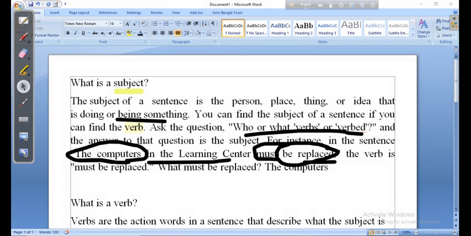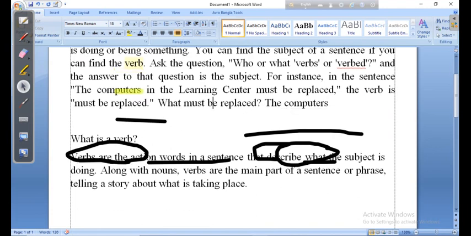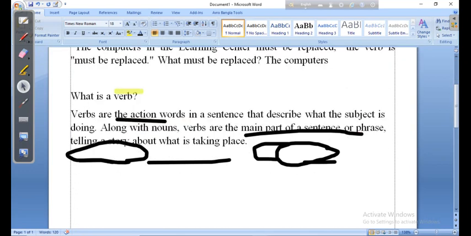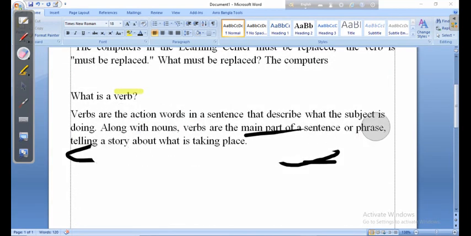Okay. Now let us have a small discussion on verb. What is verb? Dear students, you know verb is actually an action word, or the word by which action is meant in a sentence. So verbs are the action words in a sentence that describe what the subject is doing. The word which means an action is usually a verb.